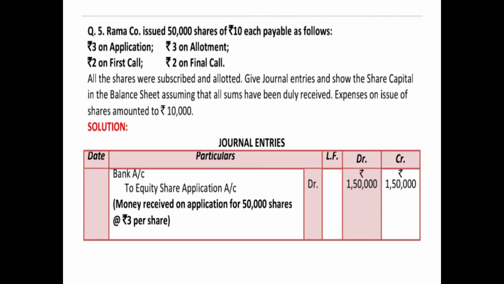Give journal entries and show the share capital in the balance sheet, assuming that all sums have been duly received. Expenses on issue of shares amounted to rupees 10,000. So this is basically kind of preliminary expenses.